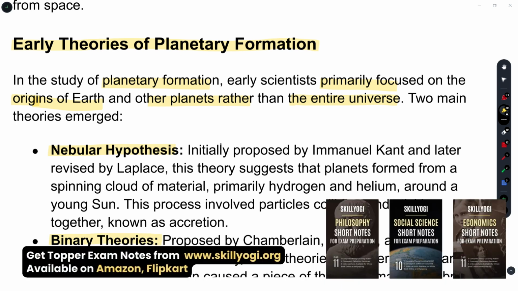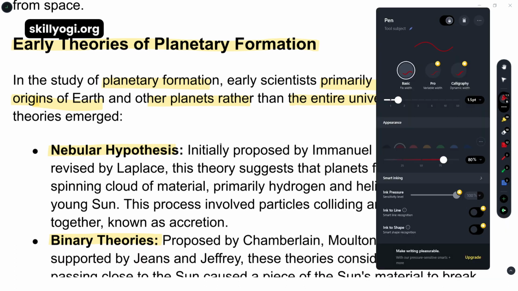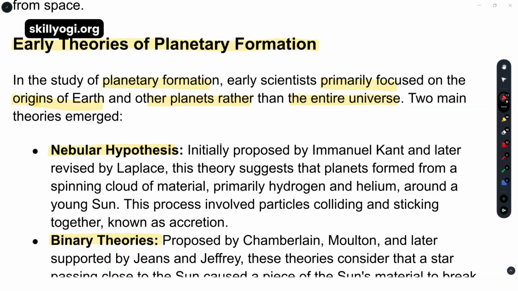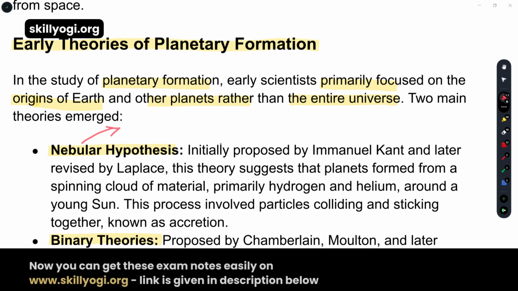Before starting, I am going to give you some points for the nebular hypothesis. The nebular hypothesis states that a large cloud of gas and dust is called a nebula. What is a nebula?